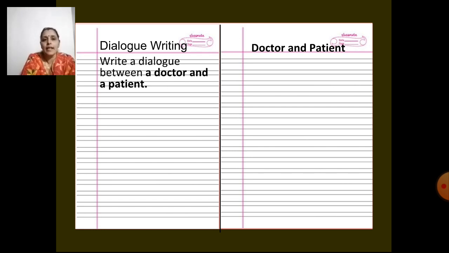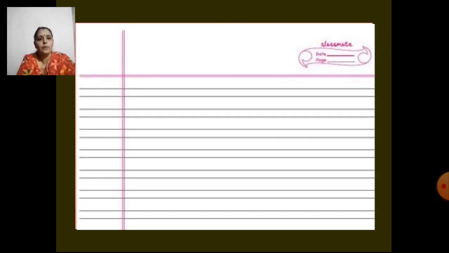Yes. Now from the next line onwards, we will start writing the dialogue. Now first, imagine yourself in the doctor's position and think of the conversation you will have with your patient, and then put yourself in the patient's position and think what is the conversation that you have when you go to your doctor. Okay, after thinking about it, after getting the points that you want to write, we'll start writing the dialogue. Okay, so now I'll zoom this page for you all.